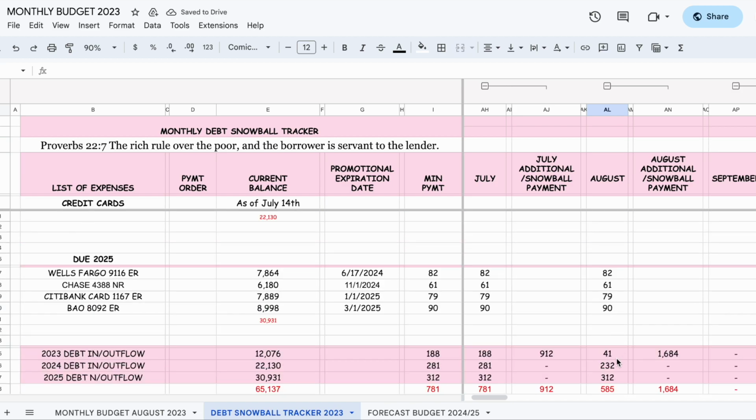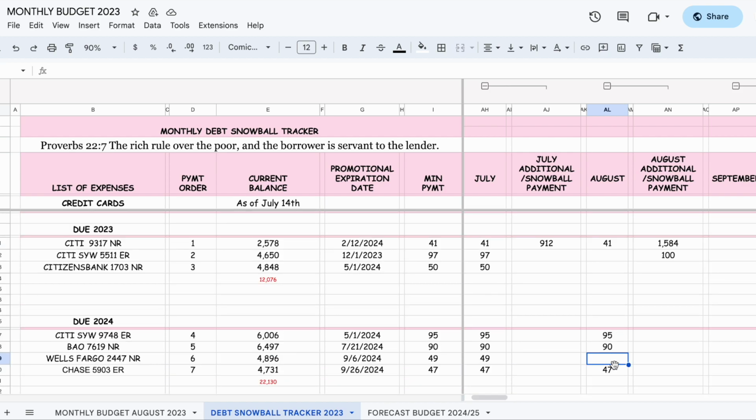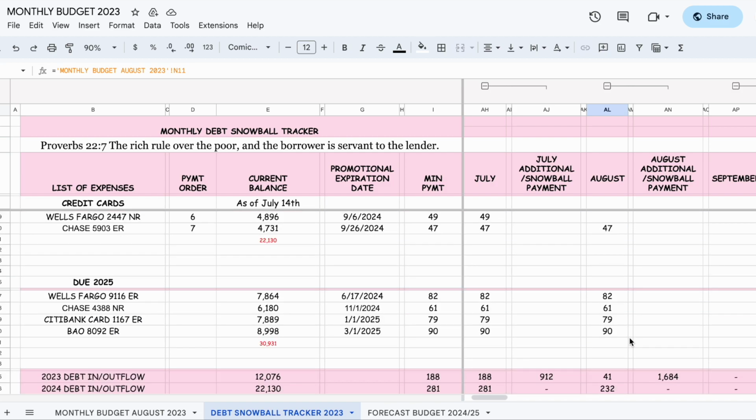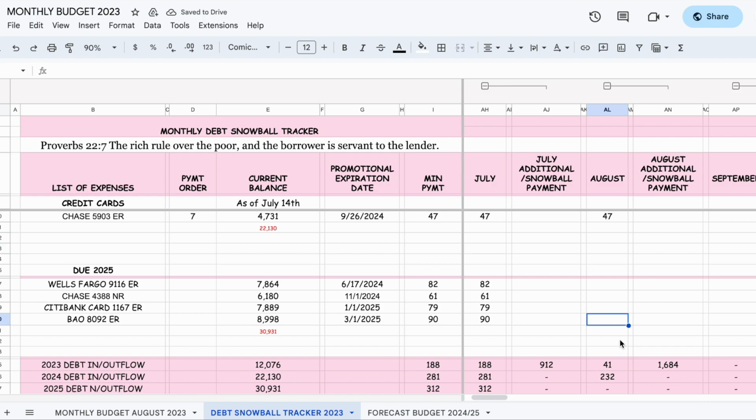I need 261, so right here. So there's an issue, 7961.82. This should not be here. July, and that's fine, it should be there. Yeah, because we're tracking all the payments. Wait a minute. So this should not be there. This should not be there, not be there, not be there. Okay. So let's see, 41, 3.